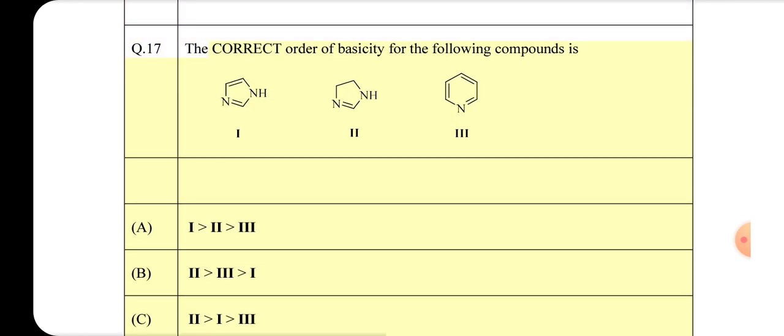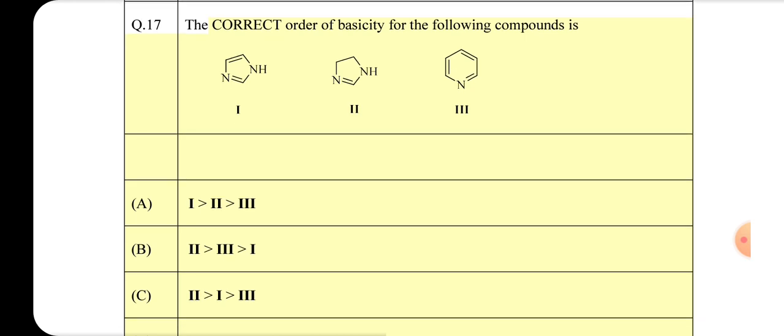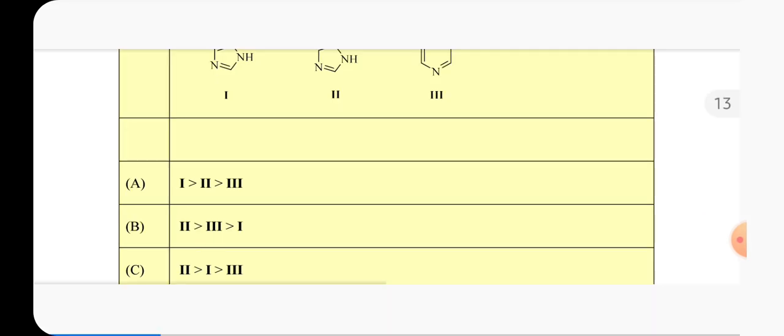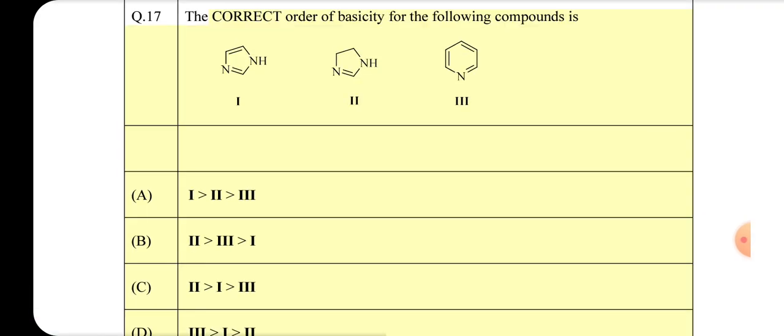Correct order of basicity for the following compounds is: A. 1 > 2 > 3. B. 2 > 3 > 1. C. 2 > 1 > 3. D. 3 > 1 > 2.